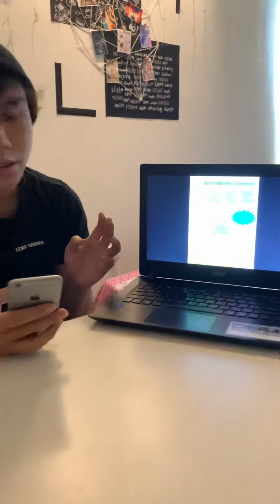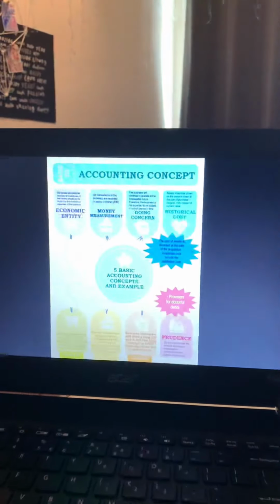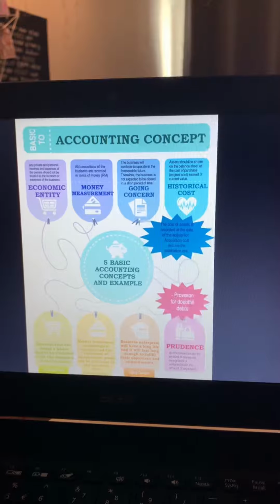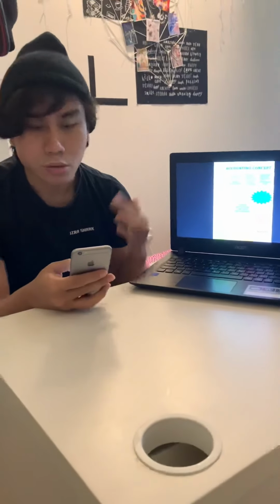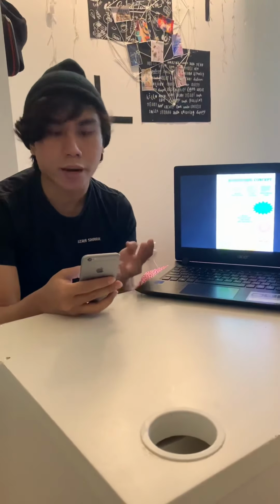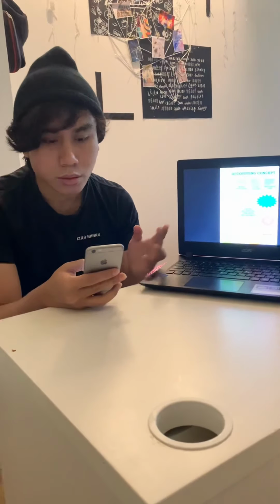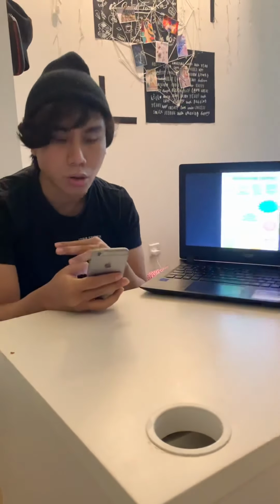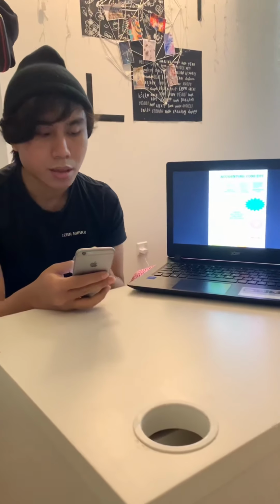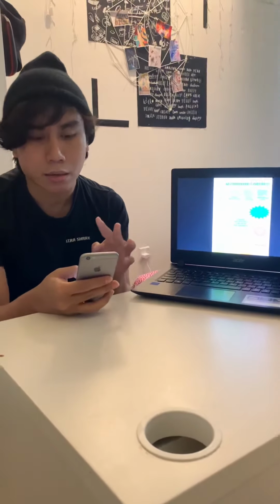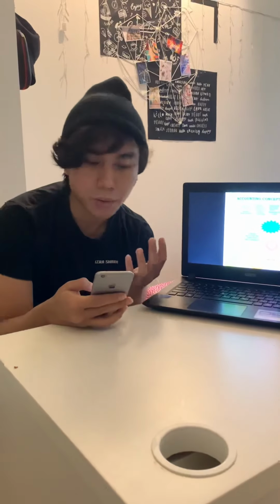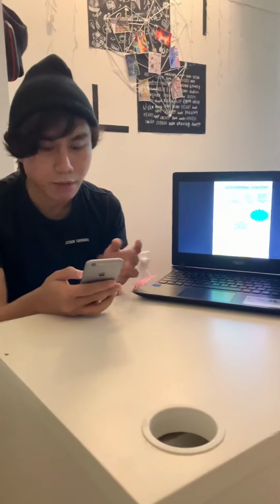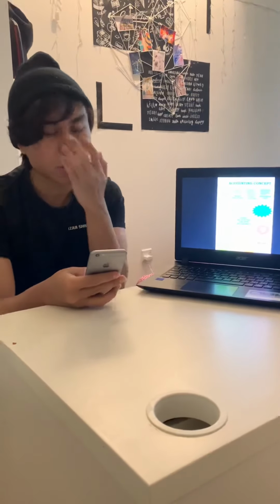And then we move on to the going concern. Okay, going concern is such an important concept, so that the people that see the account, the people that see the condition of the company, will notice that the business will continue to operate in the foreseeable future. So the business is not expected to be closed. If the going concern is not included in the account, that means that the company is basically bankrupt. For example, a business enterprise will have a long life and it will last long enough to fulfill its objectives and commitments.